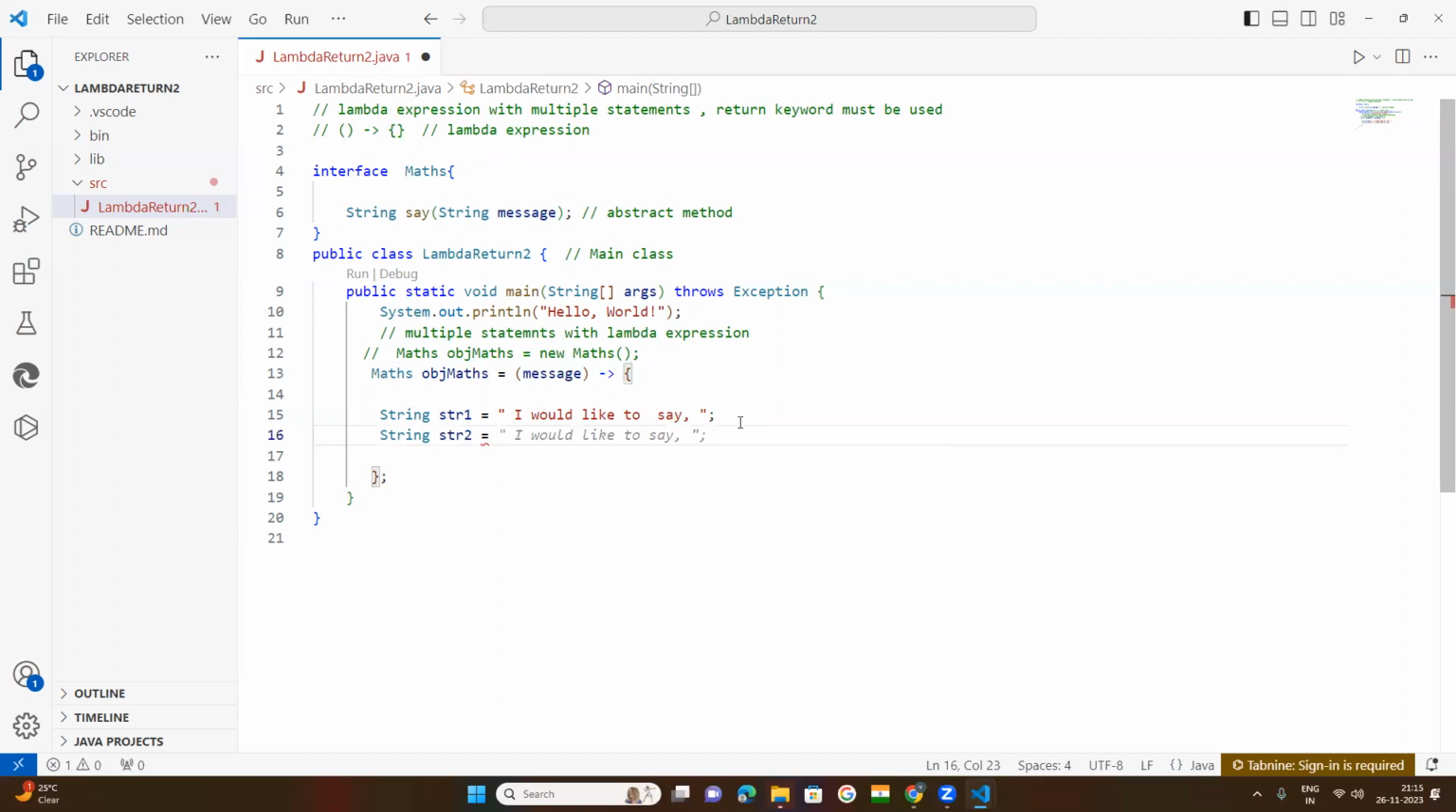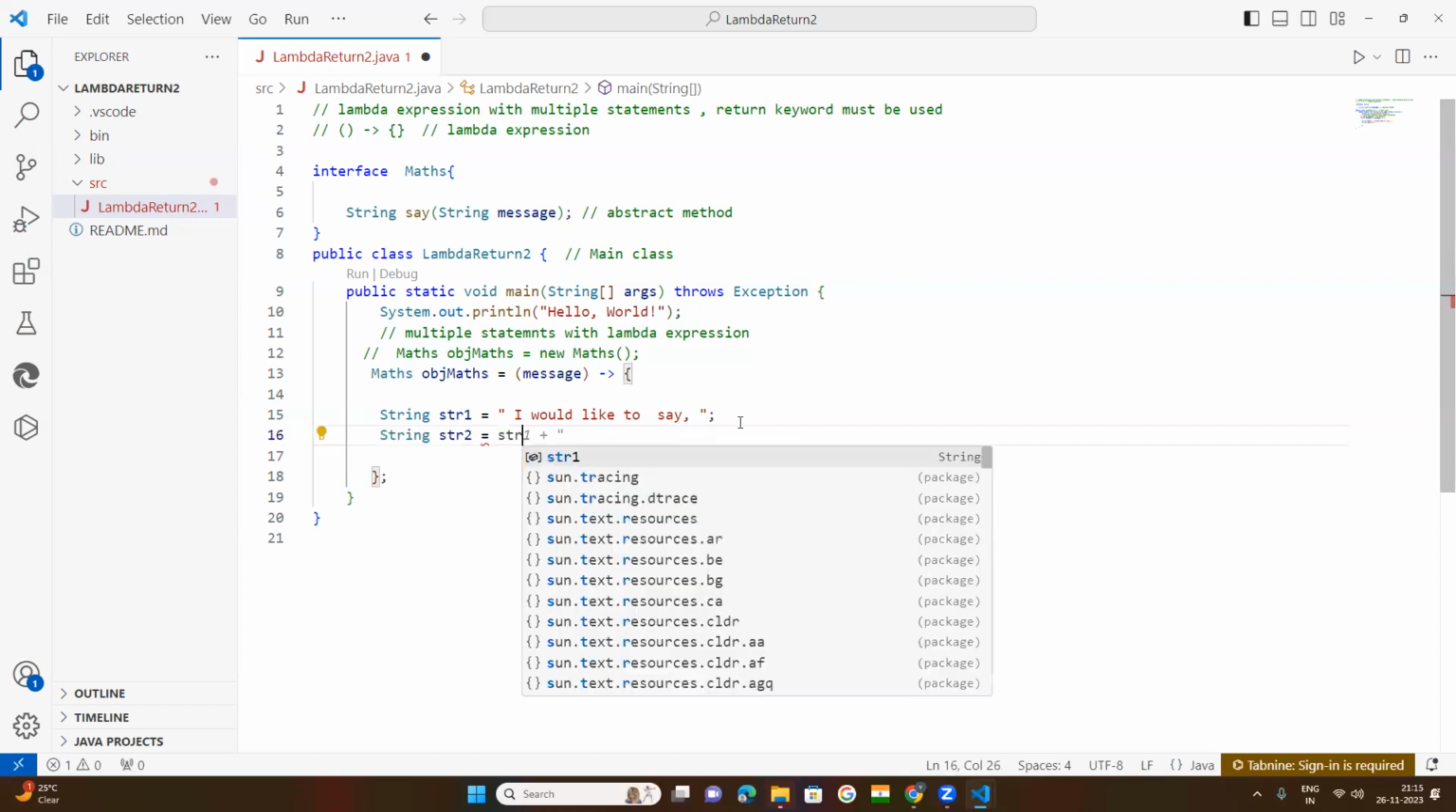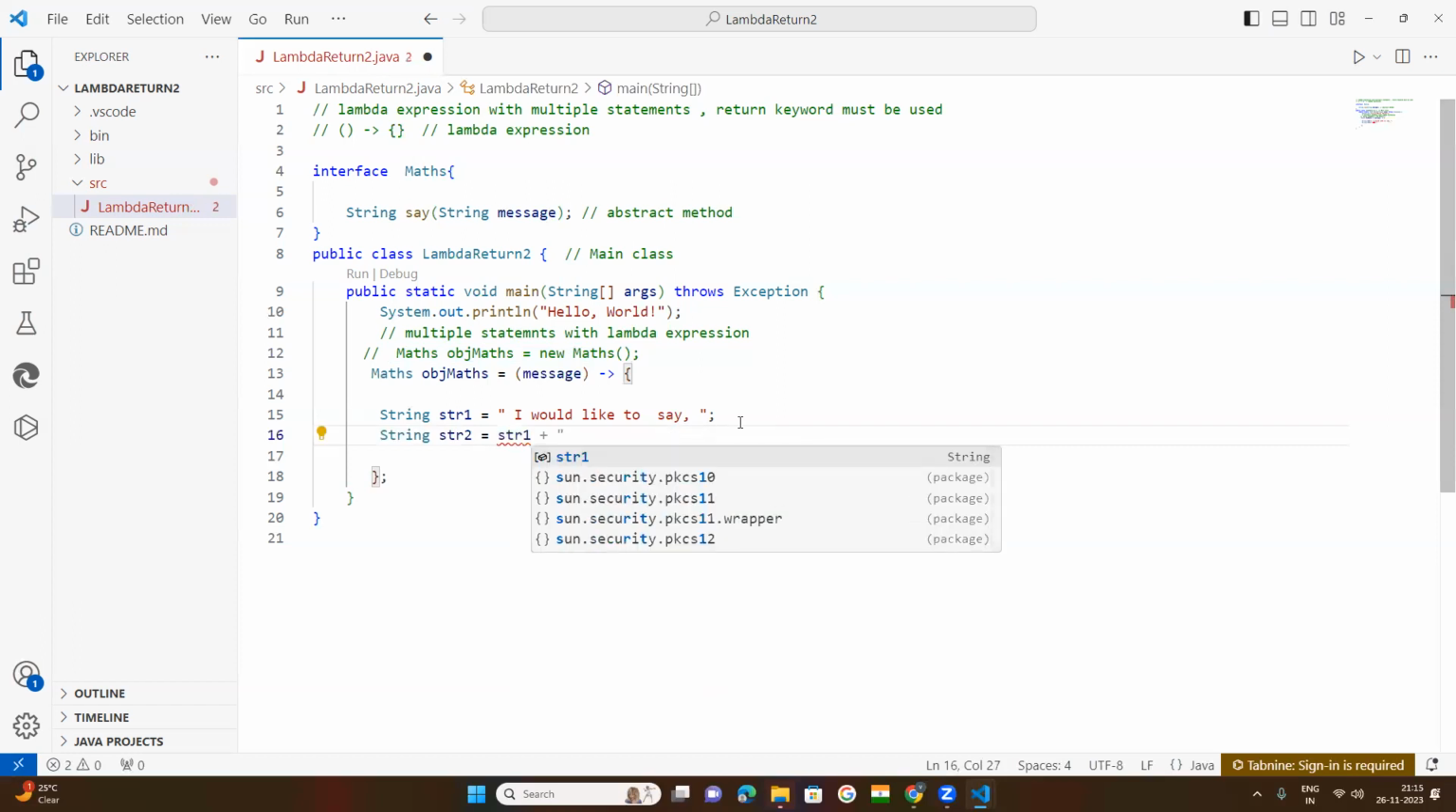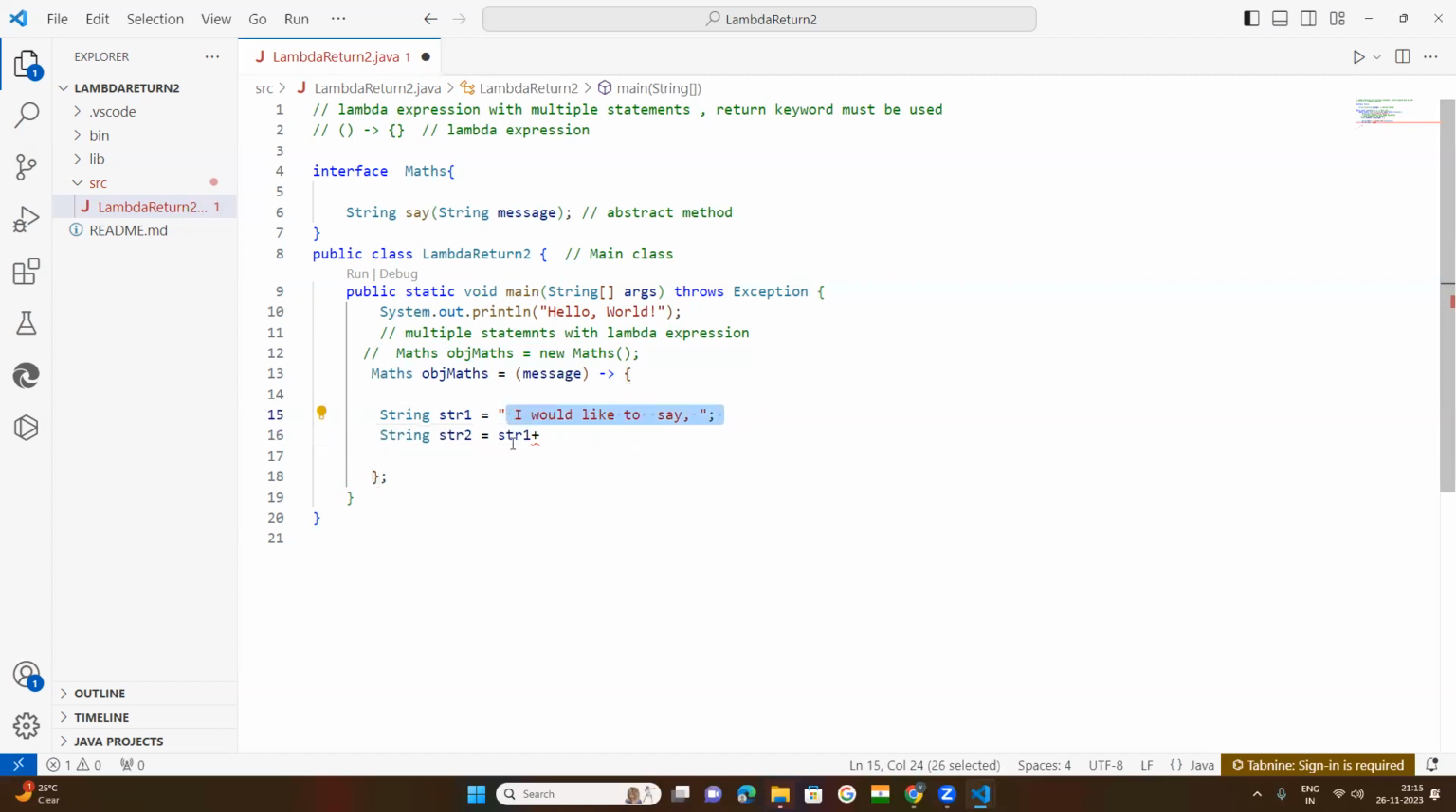Here you do one thing. You pass the first variable, that is str1 plus. Plus means concatenation. This is a string value stored in str1. So str1 plus one more string you keep here, that is "time is so precious". Now try to understand. After that, you terminate this one.